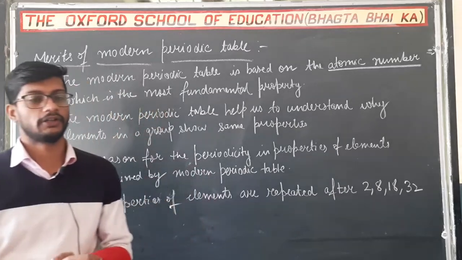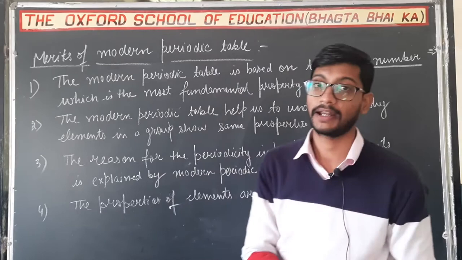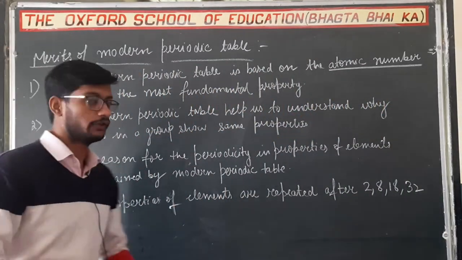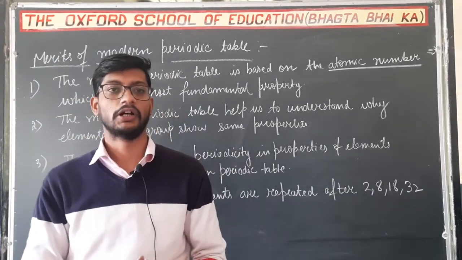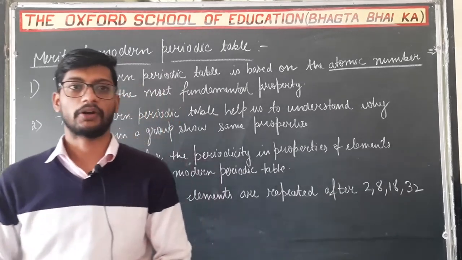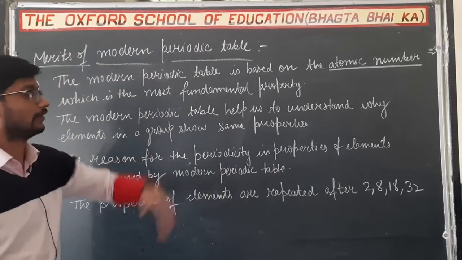Good morning friends, today we are going to discuss the last topic of this chapter, that is merits of modern periodic table. So in the earlier video we have discussed the classifications of modern periodic table, the characteristics of modern periodic table, trends in the modern periodic table, variations in the modern periodic table. Last topic is merits in the modern periodic table.